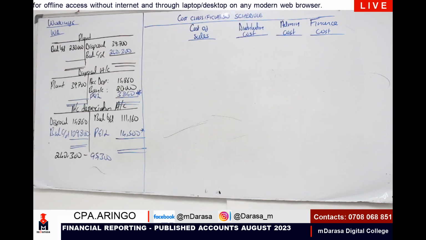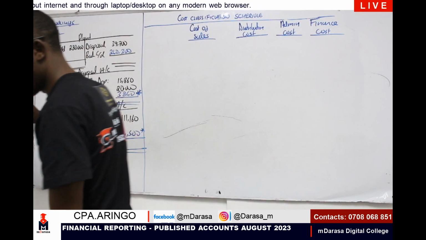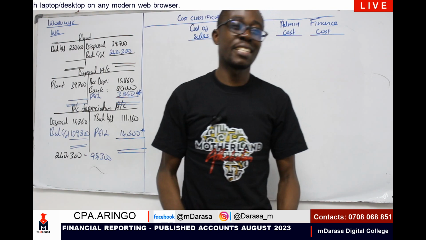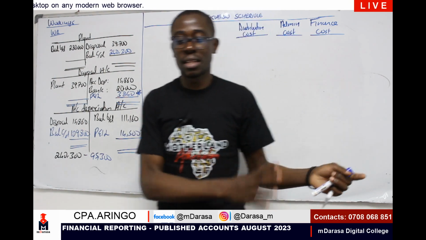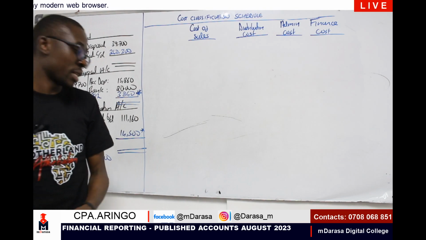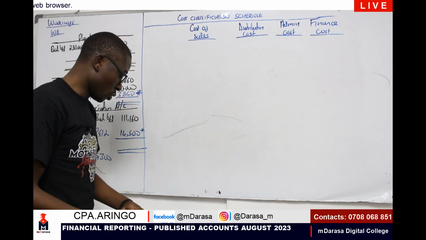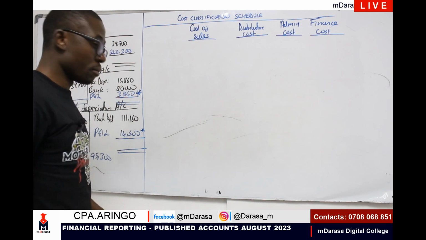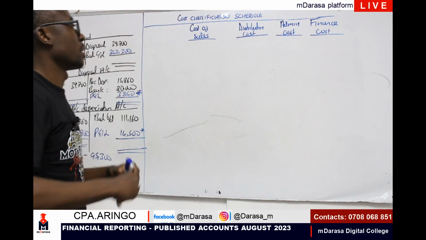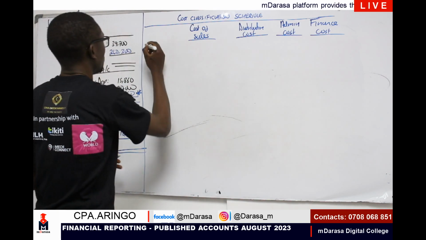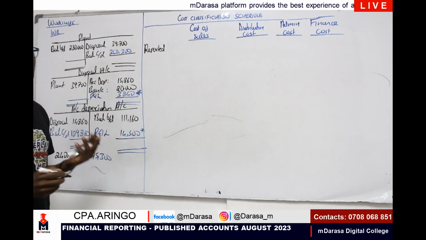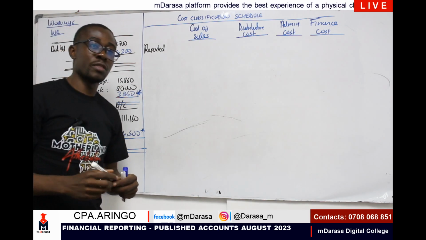Let me remove this question from the page so that you can see it clearly. Remember, I'm going the long route so that you can understand it. If I told you to use a shortcut, the concept will not sink in clearly. But if you understand the whole bit, when you use a shortcut, things will be very easy. We start by considering our balance reported. In our cost of sales, you can determine it very easily.